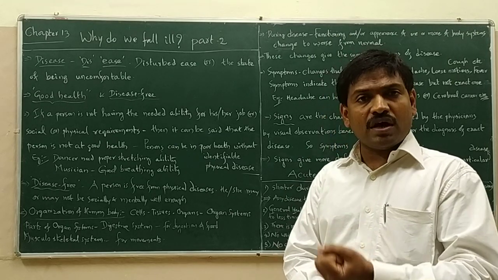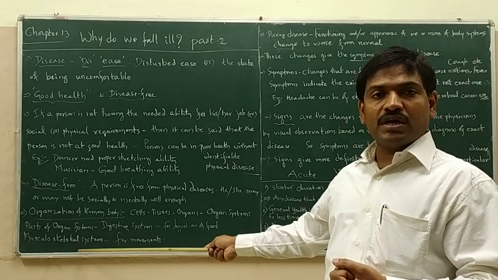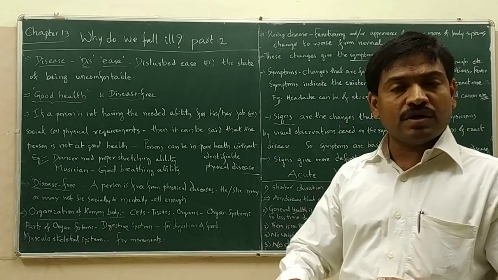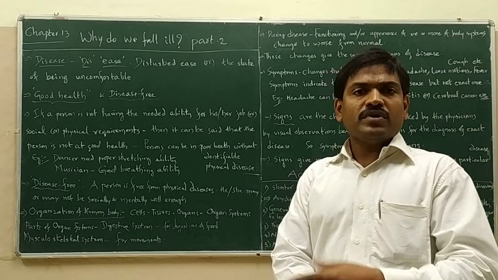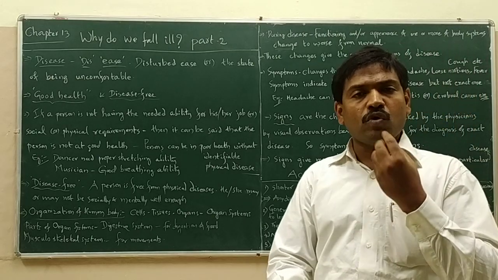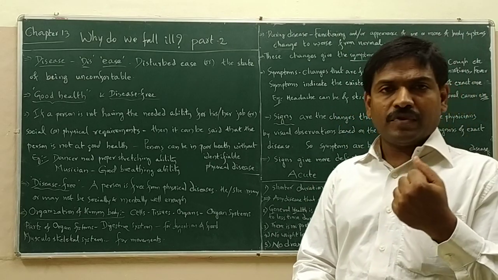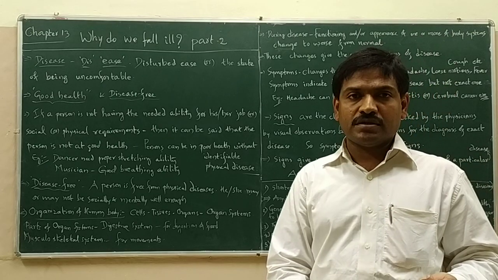If you look at such organ systems, digestive system, musculoskeletal system, excretory system, circulatory system, like so many systems are there. The digestive system has mouth, oral cavity, food pipe, stomach, small intestine, large intestine, like various parts.